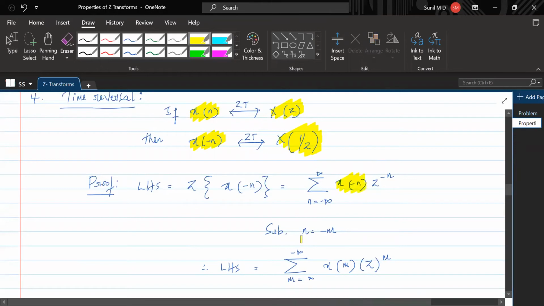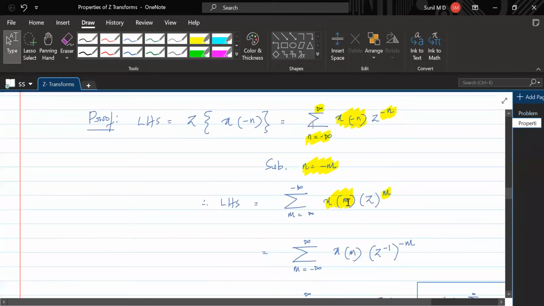Now minus n is replaced by minus m. So n is replaced by minus m means this x of minus n would become x of m, and this minus n would become m. Understand that? Now here, if it is n, n would run from minus infinity to plus infinity, so m would run from plus infinity to minus infinity. But since it is x of m here, m would be running from minus infinity to plus infinity or plus infinity, whatever. Understand that? So that is what is happening.